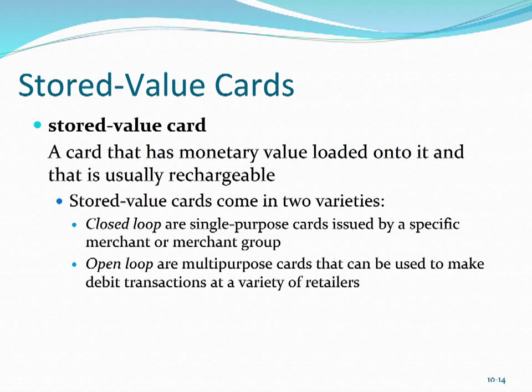Stored value cards are virtually indistinguishable from regular credit cards or debit cards. It's basically just a card that has monetary value loaded onto it, and it's usually rechargeable. The magnetic strip on the back is what actually holds the value of the currency that's on the card, and that's what distinguishes it from, say, a smart card. With smart cards, the value is actually stored on the chip. But it allows consumers to make purchases both online as well as offline in the same way they use credit or debit cards, relying on the same networks, encrypted communications, and electronic banking protocols, etc.